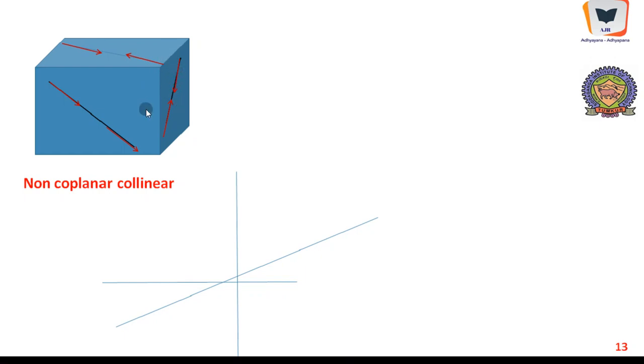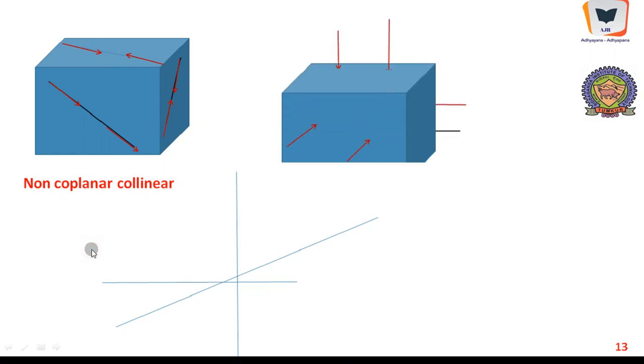This plane is the yz plane, and this is once again the xy plane. So there are 3 kinds of planes which are mutually orthogonal, and the forces are acting in a collinear fashion, and they are non-coplanar. We can't afford to draw such a figure. Drawing a 3-dimensional figure on a 2-dimensional sheet of paper or blackboard is pretty difficult, and whatever we have drawn is a kind of illusion.